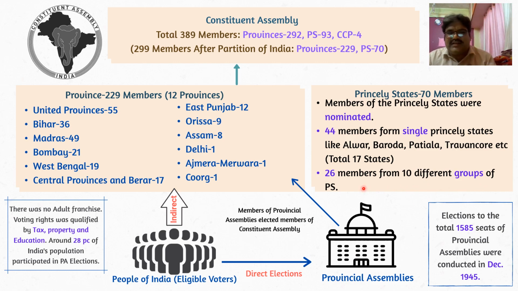Because if you consider their staggering number, it was not possible to give membership to every person from every princely state. So what they did was simply say that the bigger princely states will get a single membership, and the remaining smaller princely states will be grouped into different geographical areas like north, south, east or west, and from each group members will be nominated. So this was how the Constituent Assembly came into existence.